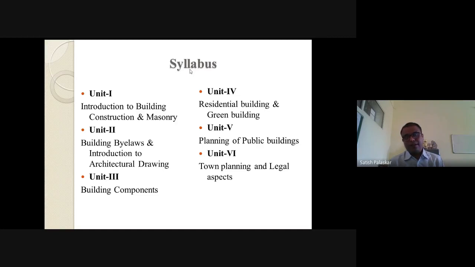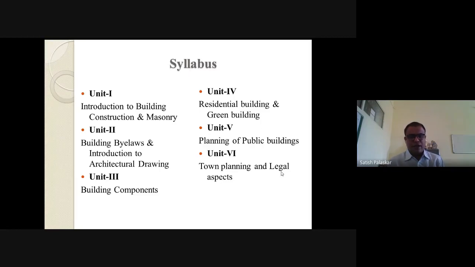If we consider any building, what are its different components? It will be divided into different parts. One will be doors and windows, and the other will be arches and lintels. Doors and windows, the name itself indicates different types of doors, different types of windows, what their shapes are, what their sizes are. That part is there.